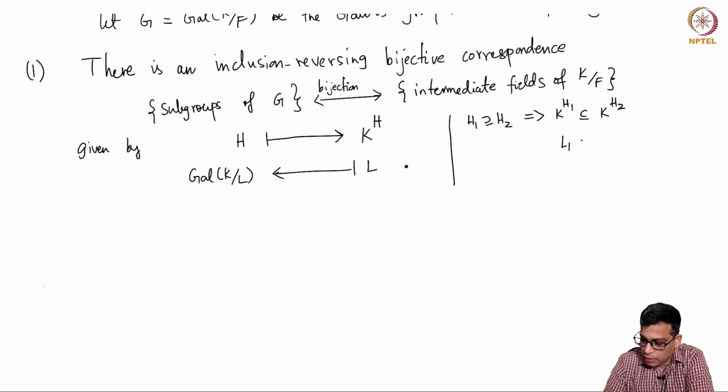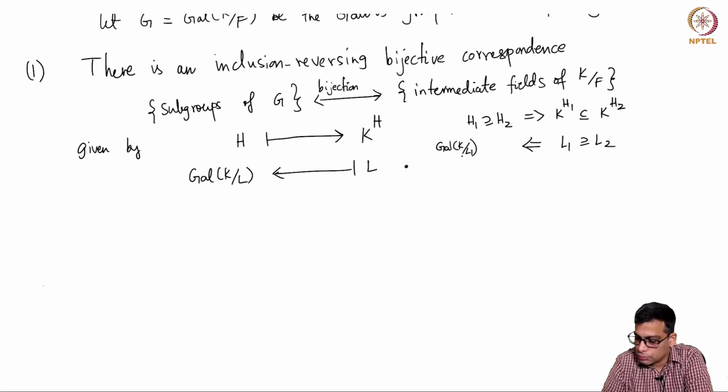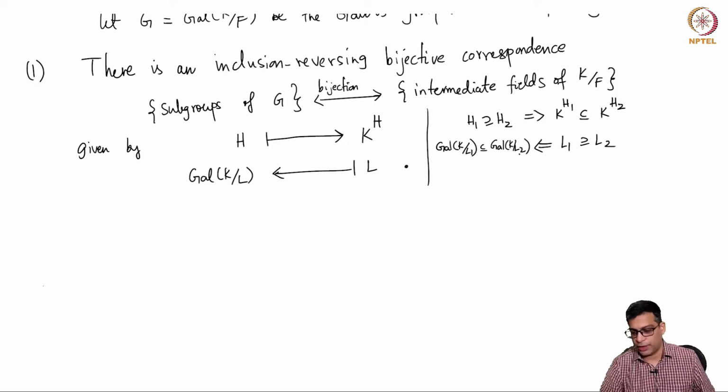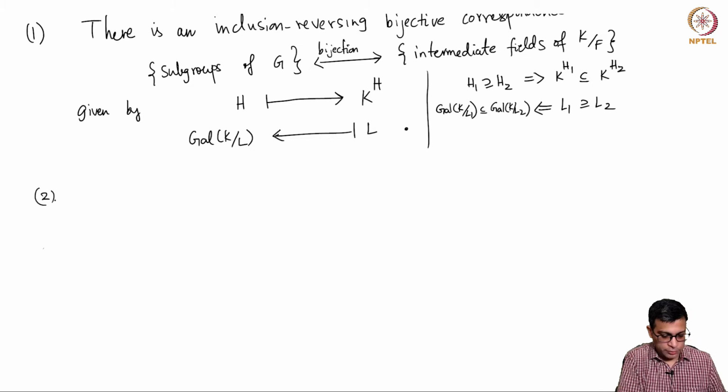Similarly, if L1 contains L2, this implies Gal(K/L1) is contained in Gal(K/L2). This is all part of the statement. If L1 is a bigger field, its Galois group of K over L1 will be contained in the Galois group of K over L2. And moreover,